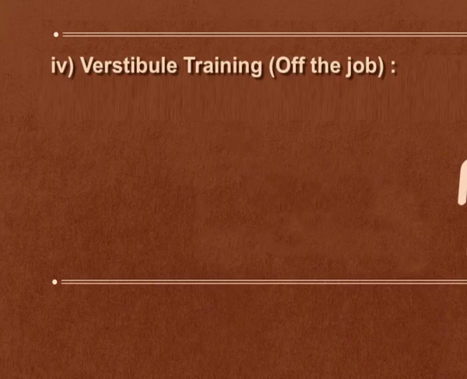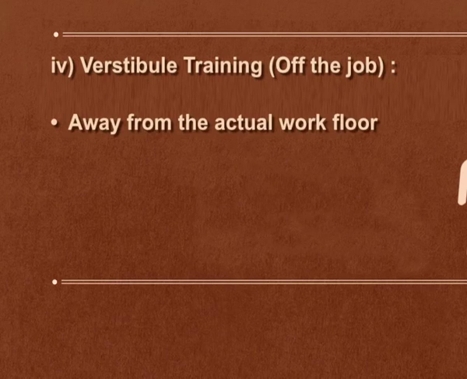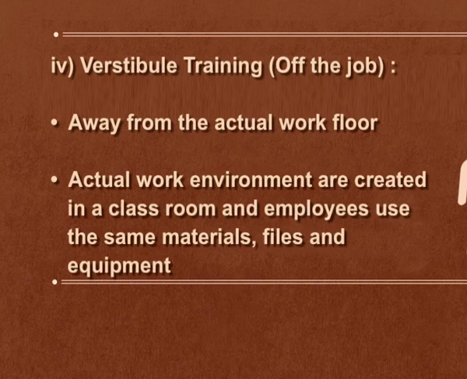The fourth type of training is vestibule training. Vestibule training comes under the category of off-the-job training. In this type of training, the training is given to employees away from the actual work floor, but the good thing is that the actual work environment is created in the classroom, and employees use the same material, same files and same equipment which they are going to actually use at their workplace. This type of training is suitable for organizations which are using sophisticated or complex machinery.